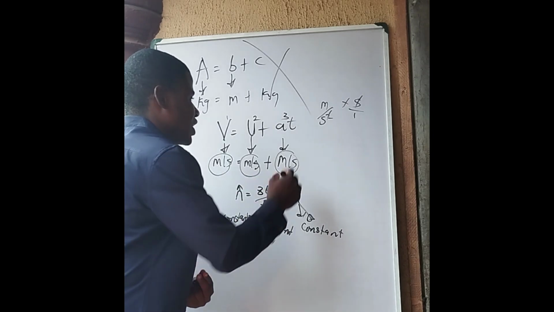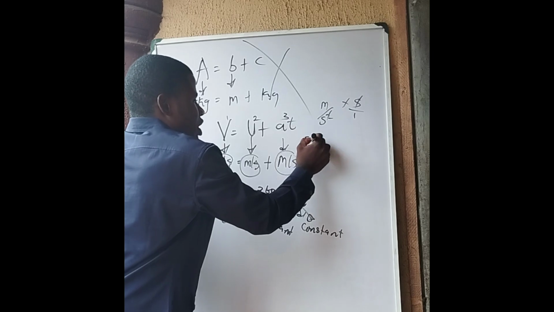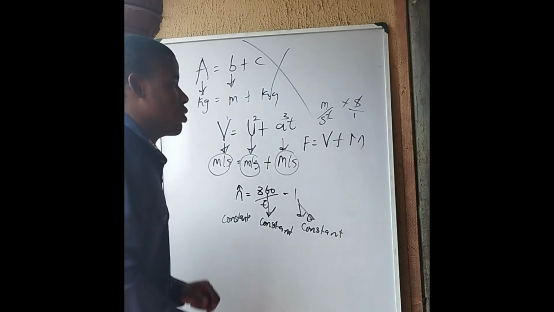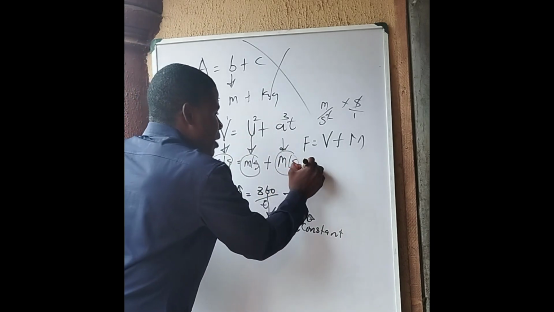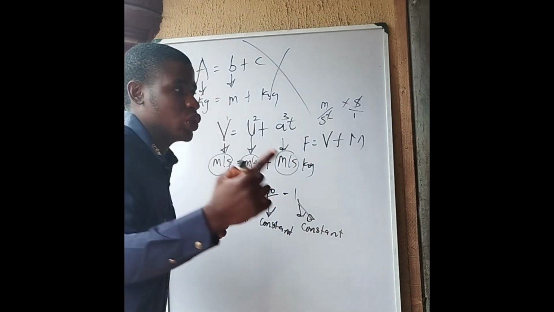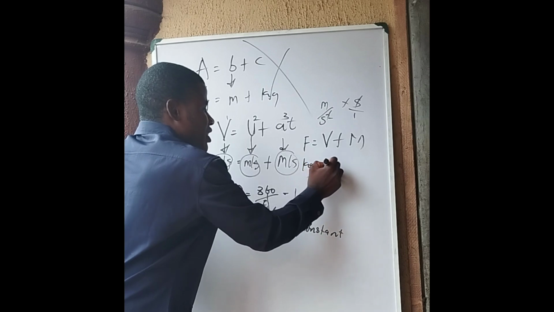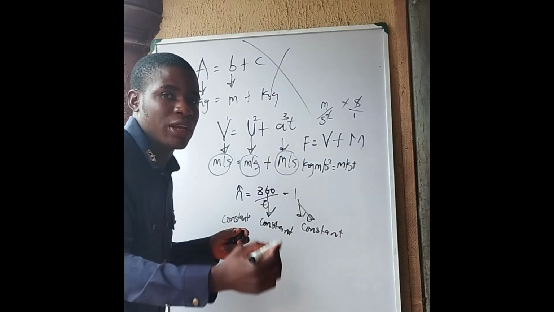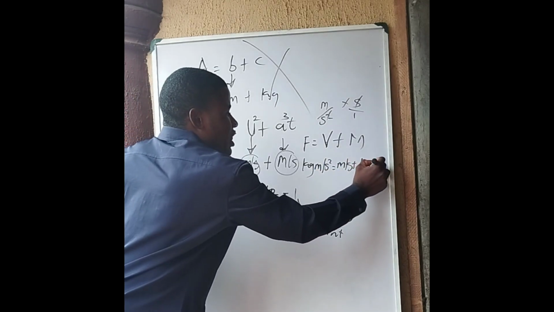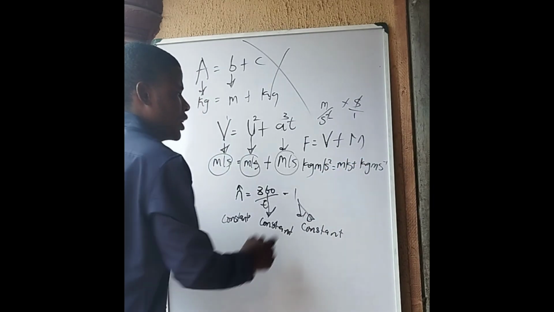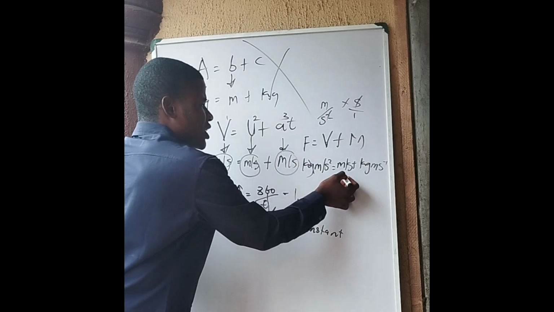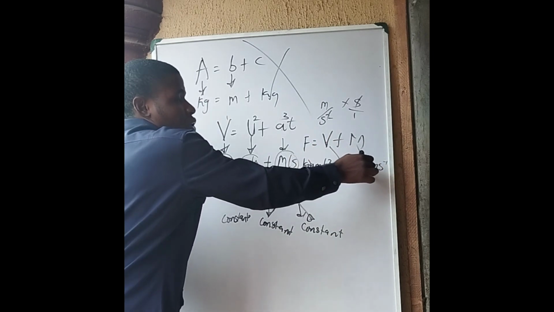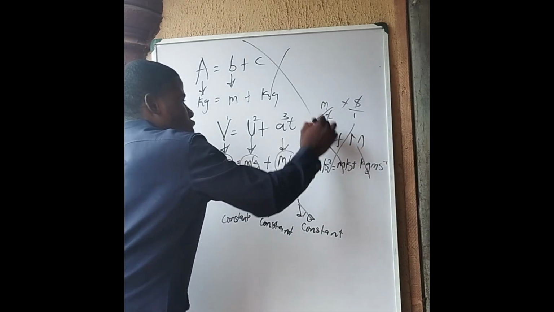If I write an equation that goes this way, that force equals velocity plus momentum. Now let's check whether the equation is correct. The SI unit of force is given by force is mass and acceleration, so it is given by kg meter per second squared, equals velocity, meter per second, plus momentum, mass times velocity, so that's kg meter per second. Now, if you watch the unit of force, it is not the same thing as the unit of velocity. It is not the same thing as the unit of momentum. Therefore, this equation is very wrong.